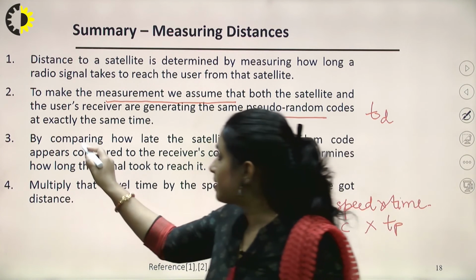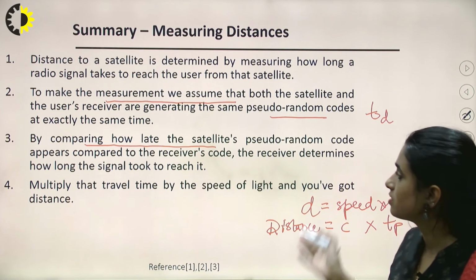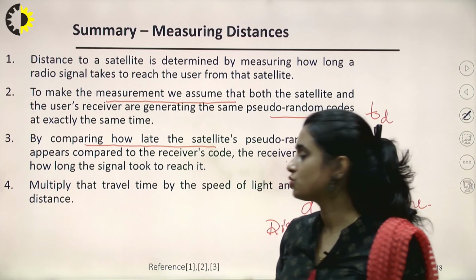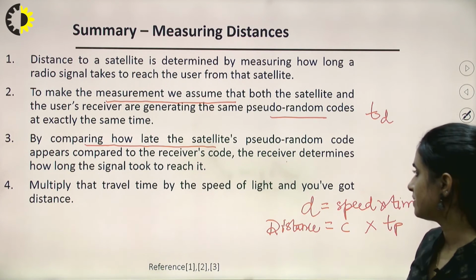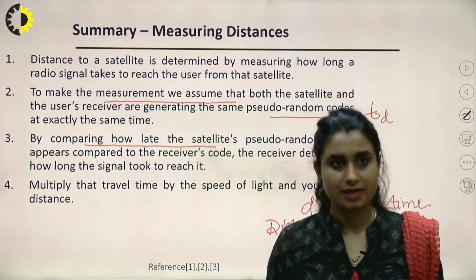So let's see here, by comparing how late the satellite's pseudorandom code appears compared to the receiver's code, the receiver determines how long the signal took to reach it. Then multiply that travel time by the speed of light and you have got the distance. This is what I have done here, right?